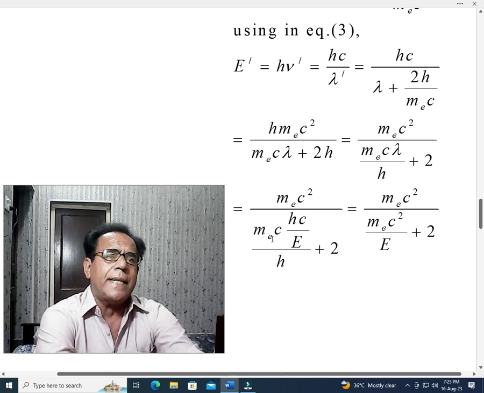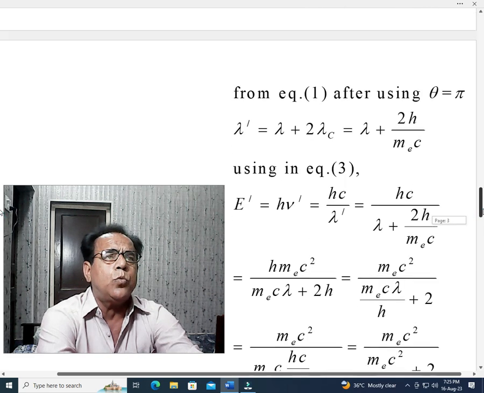In place of lambda we have used its value, hc over E. From where? From equation number 2. This value has been taken from equation number 2.